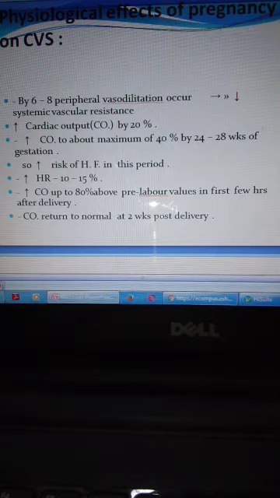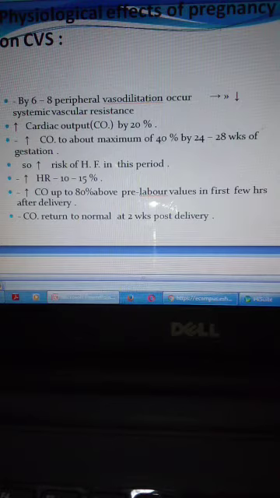Heart rate will be increased 10 to 15%, and cardiac output rises to 80% above the pre-labor value in the first few hours after delivery, and then returns to normal 2 weeks post delivery.